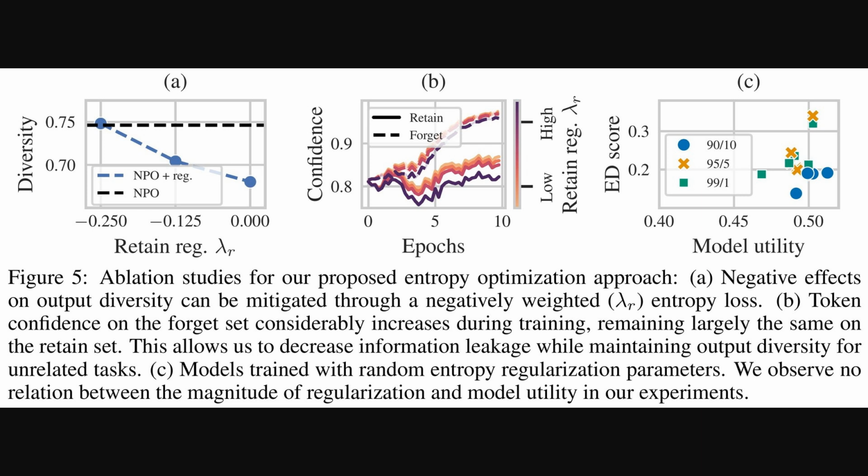Then, Panel B illustrates how token confidence, or how sure the model is about each word, increases for the information it's supposed to forget, while staying steady for things to remember over training epochs. Finally, Panel C plots the expectation deviation score against model utility, suggesting the model's general usefulness isn't strongly tied to the specific strength of this entropy regularization.